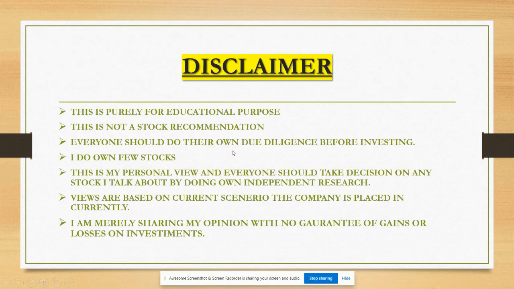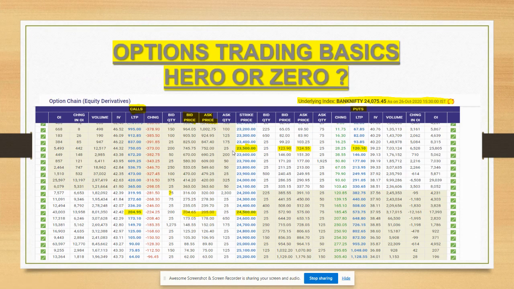So this is the basic understanding which we discussed. The Bank Nifty is currently 24,075. If you're expecting it to close 500 points up, then you can buy this call. The last traded price is 204. If we're expecting it will go down to 23,500, you can buy the put. Last traded price of the put is 120.10. But the basic understanding is there will be a premium eating ceremony going on till Wednesday evening. So don't touch it till Wednesday. On Thursday, you can take a trade after 11.